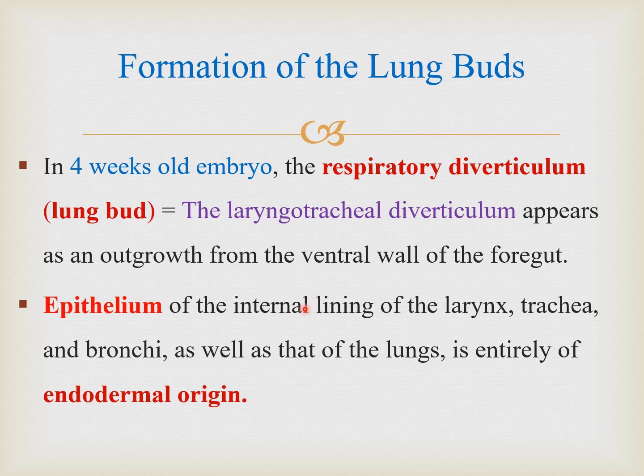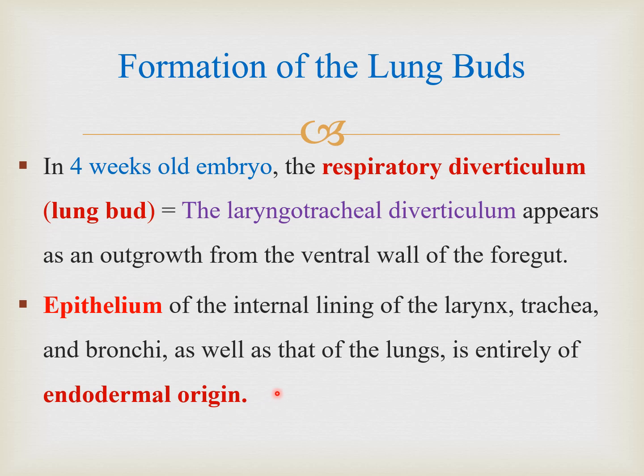Now when we study the structures of the respiratory system, generally in embryology we divide them into epithelial tissue and the rest of the tissue, which contains bones, cartilage, muscles. So most of the lining epithelium of the respiratory system, and also of the other systems of the body which we will study later on, is of endodermal origin, coming from endoderm.